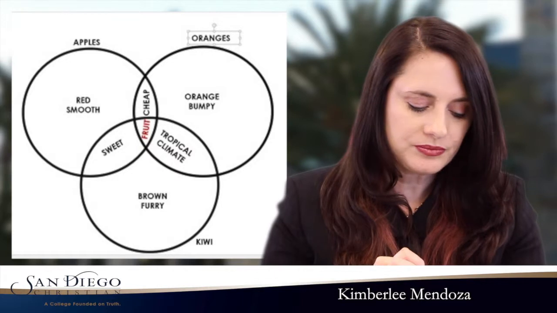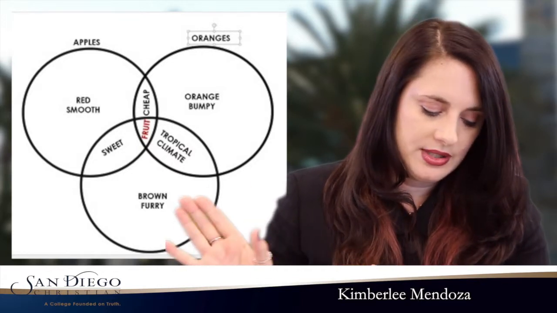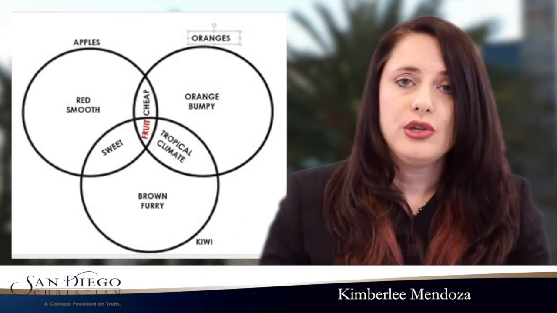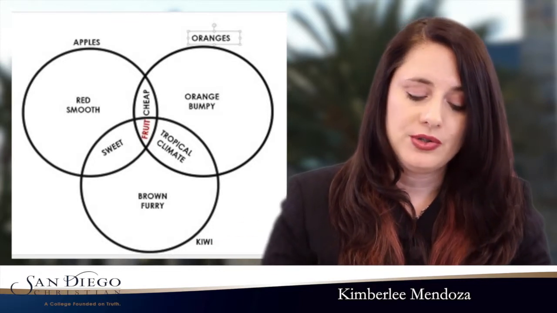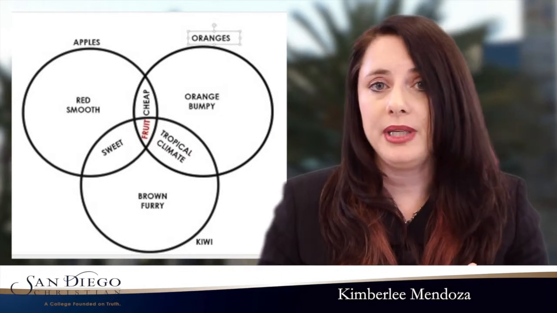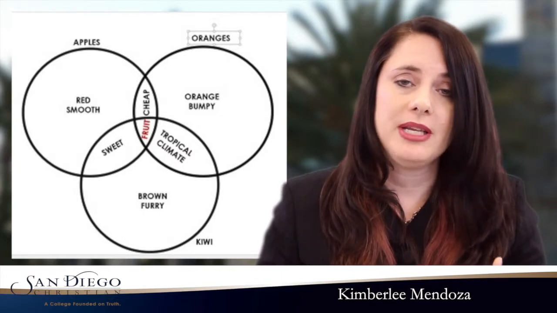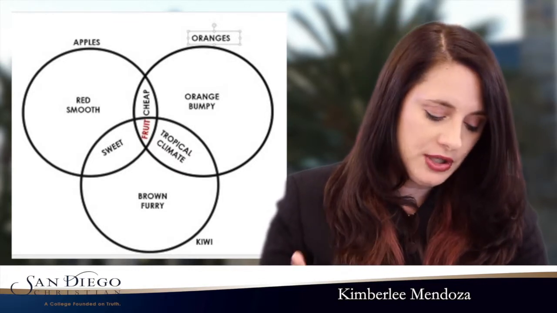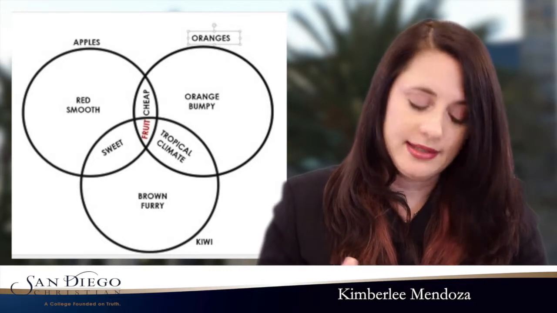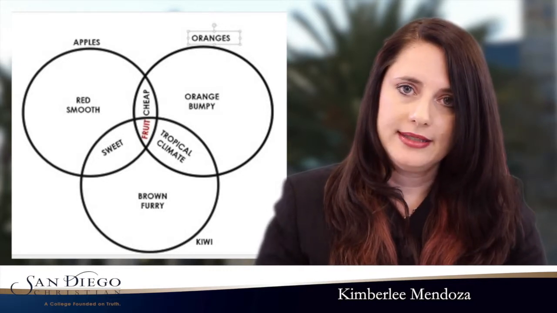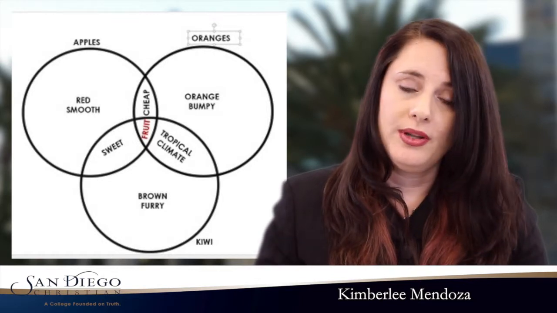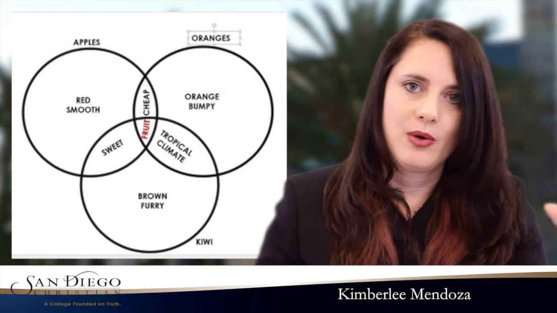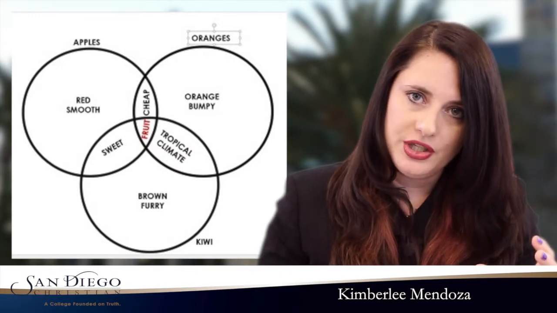quickly at the material. So if you look at the circles, apples are red and smooth. Well, neither oranges or kiwis are red and smooth, so that's why they are not included in that part of the circle. Oranges are orange and bumpy. Well, neither one of the other two are orange and bumpy, so it's in its own circle. And the same goes for kiwis being brown and furry. Now, if you look at it, apples and kiwis are both sweet, so they touch at that point. Oranges and kiwis are both tropical and have the same climate, whereas apples are more up in the rainy places like Washington or something. So they are not touching right there.